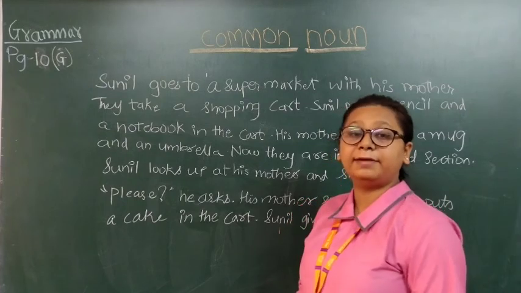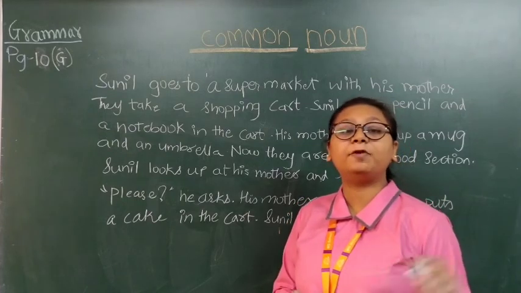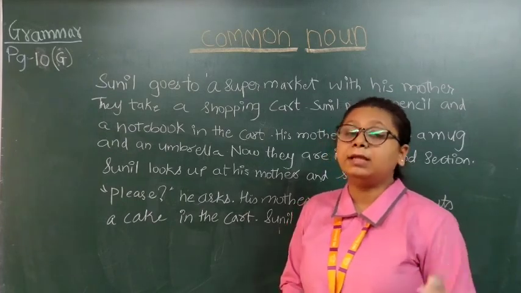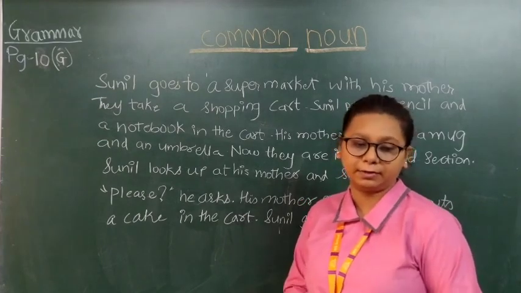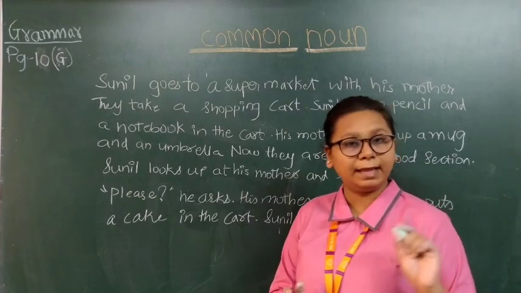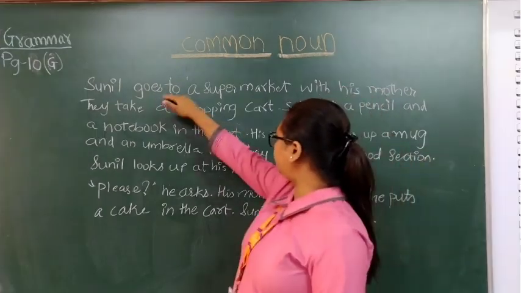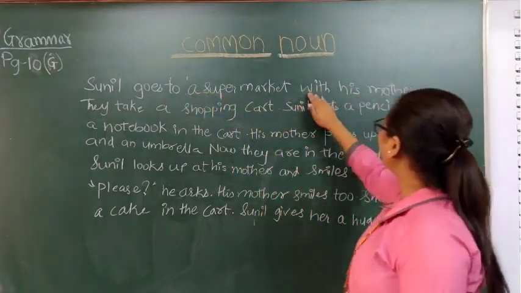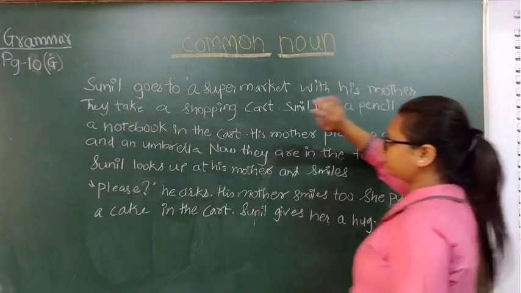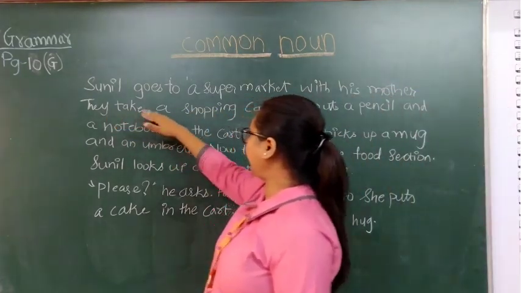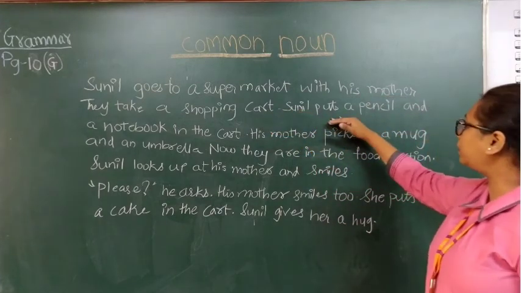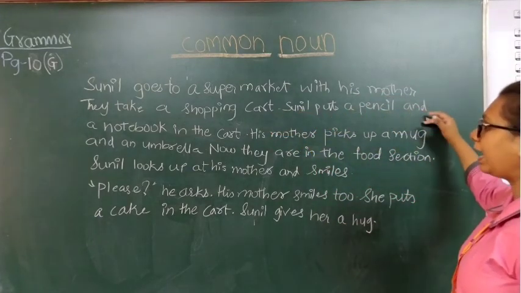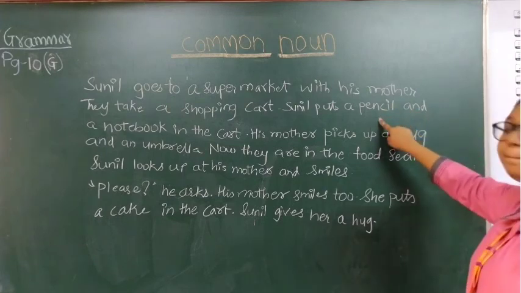Students, so moving forward on page number 10, question number G. You can see there is a paragraph given and you have to underline the things that Sunil and his mom have bought from the supermarket. You have to underline the things that they buy. Sunil goes to a supermarket with his mother. They take a shopping cart. Sunil puts a pencil.